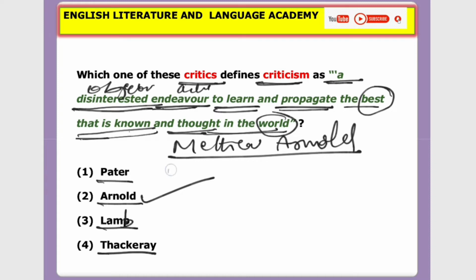So let's see about him in the context of criticism. He was a famous Victorian poet as well as a famous critic.